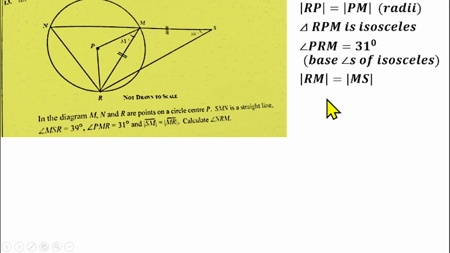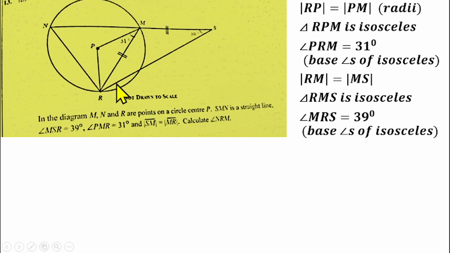Fine. So also line RM is equal to line MS, as you have been told in the question. So that makes triangle RMS an isosceles triangle as well. So that means the base angles of that triangle will also be equal. That means this angle here will be equal to this angle that is here. So this angle is 39, this angle also will be 39. So that means angle MRS will be 39 degrees. Base angles of an isosceles triangle as well. Are we there? So we know this angle here, 39.